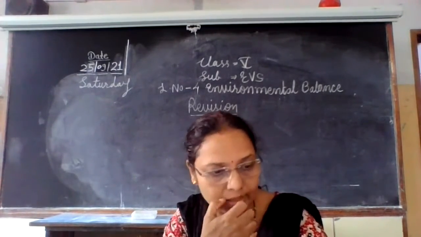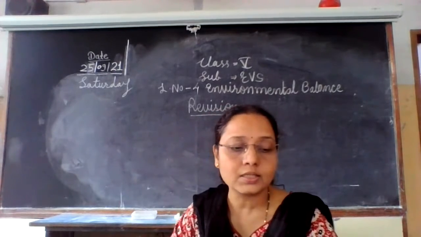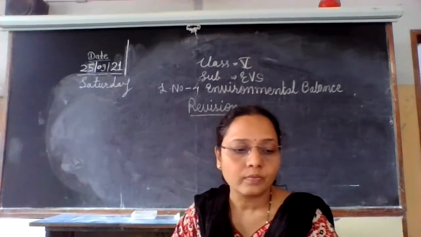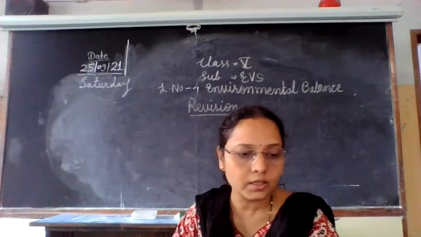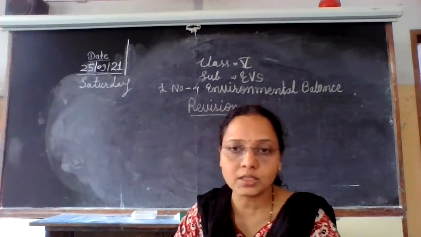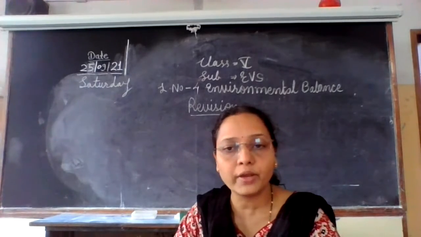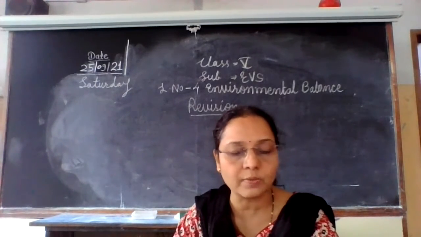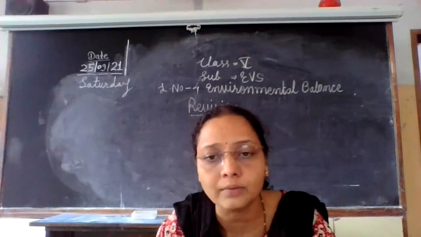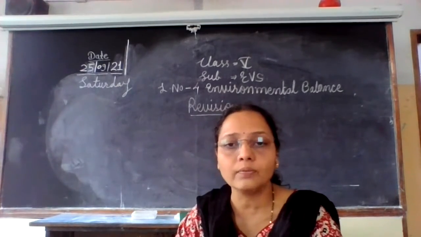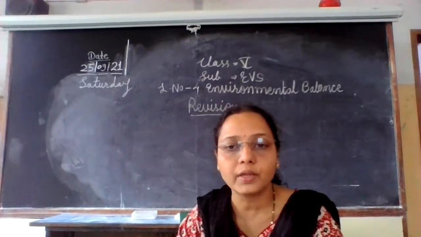Then second food chain is a sea lion, algae, small fish, big fish. It is aquatic food chain. Okay, sea lion, algae, small fish, big fish. ये कैसी होगी फूड चेन? सबसे पहले क्या होगा? Algae. Algae are the plants. Algae are the green plants. Okay, they are able to prepare their food.